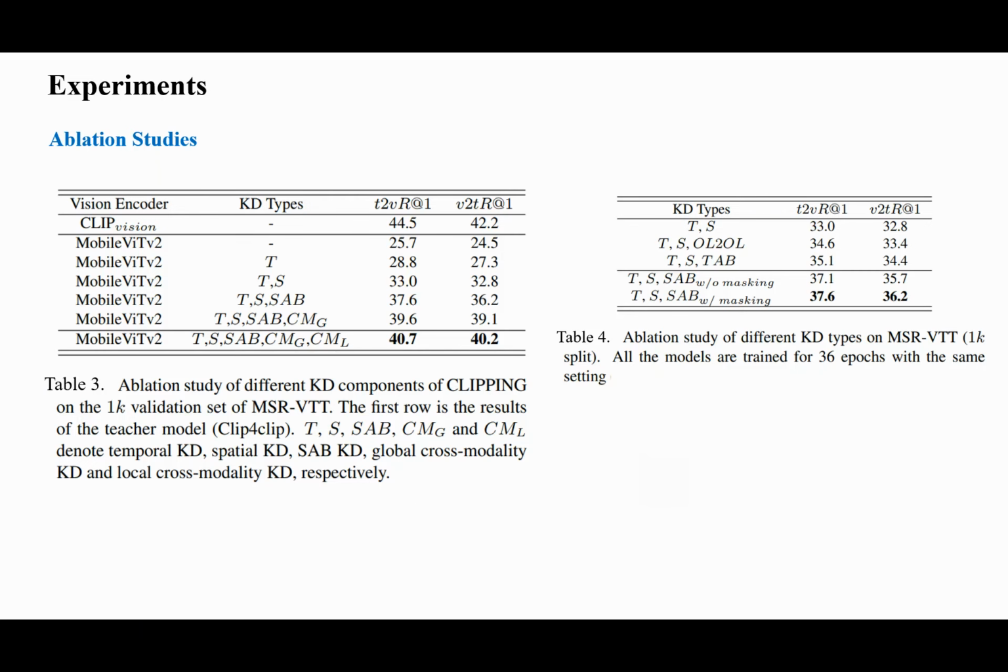From Table 3, we can see that without any KD, it gets extremely low accuracies. When simply adding the temporal KD and spatial KD, rank 1 increases significantly. When we further add SAB KD, and then global and local cross-modality KD, Clipping's performance rises gradually. This study shows that all these key components of Clipping are effective. In Table 4, we compare the proposed SAB KD with the previous OL2OL KD and TAB KD. The last 2 rows of Table 4 verify that the masking is beneficial.